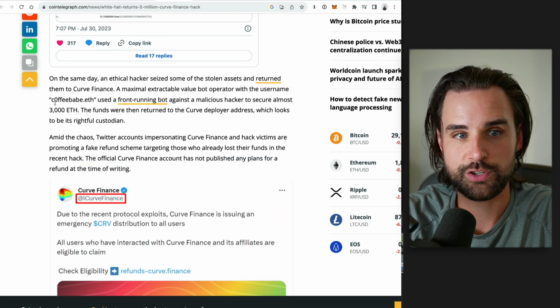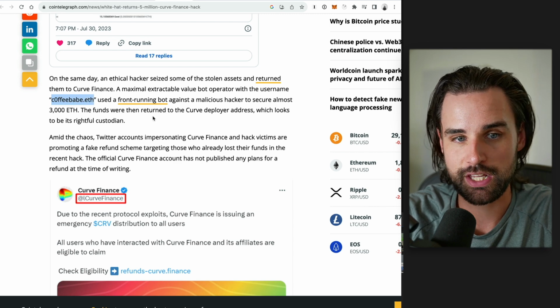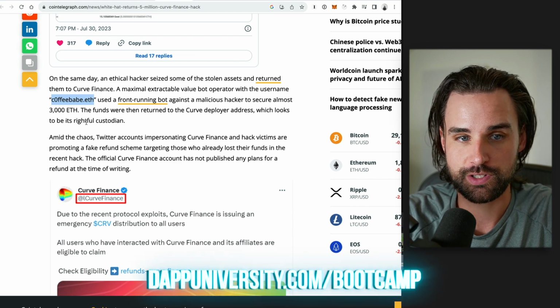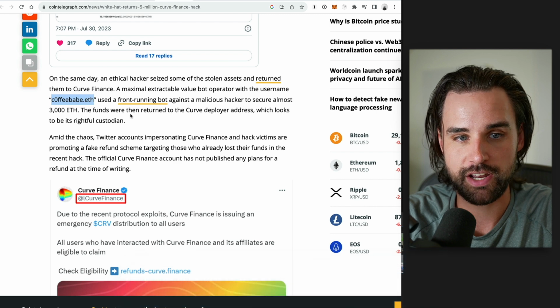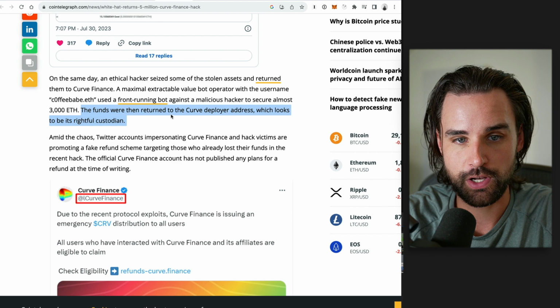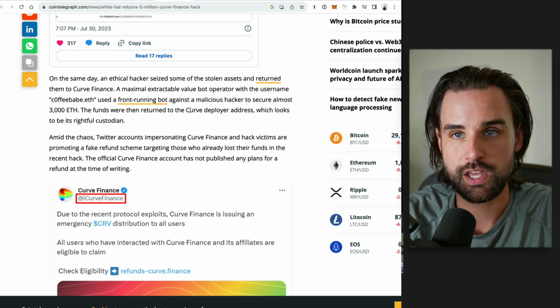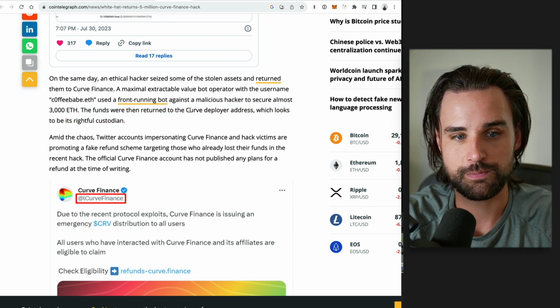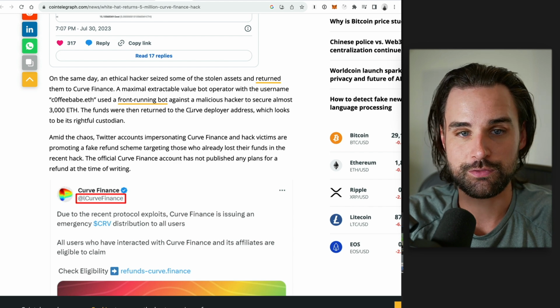So basically another developer who goes by coffeebabe.eth as their ENS name used a front-running bot against the malicious attacker to secure almost 3,000 ETH, which at the time of doing this was about $5.5 million. And this white hat hacker instantly returned the funds to the Curve deployer address so that they can help patch up this situation. Now, that's a really nice silver lining of this whole thing.